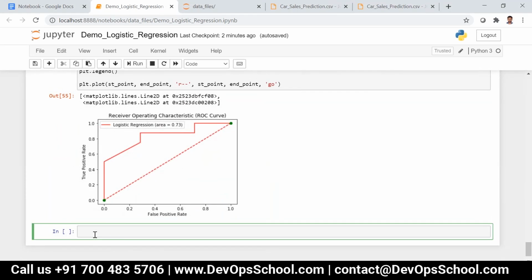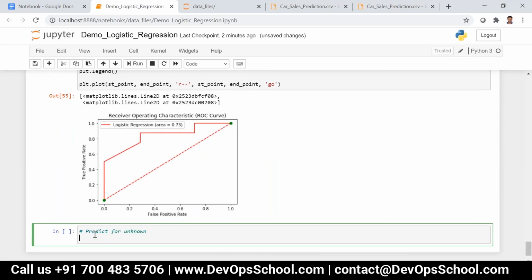Okay, so now let's predict for unknown. I can just say y_pred_unknown is equal to logistic_regression.predict of x_unknown.